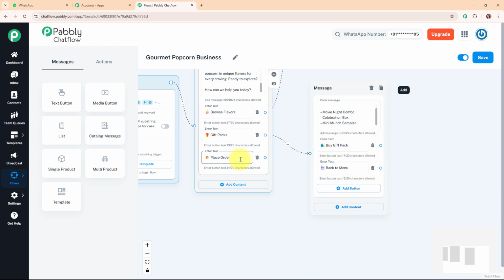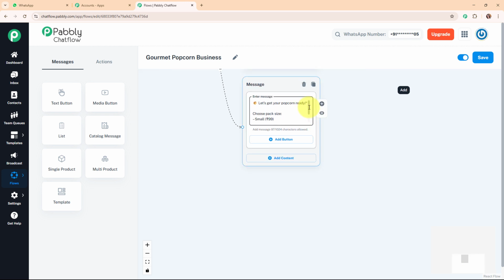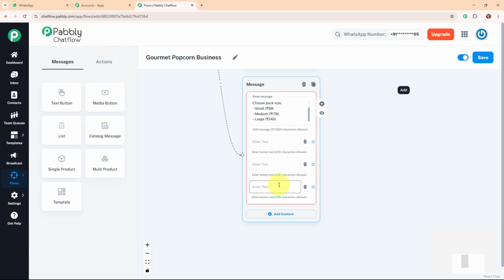And now let's move to another quick reply button, that is place order. So I'm going to add another text box over here, and here I'm going to add the text as let's get your popcorn ready. Choose pack size: small, medium, large. And now I'm going to add quick replies buttons for these sizes as well. After adding the quick replies buttons for these sizes, I want that whenever my customer selects any specific size, my chatbot should ask for the location of the customer.